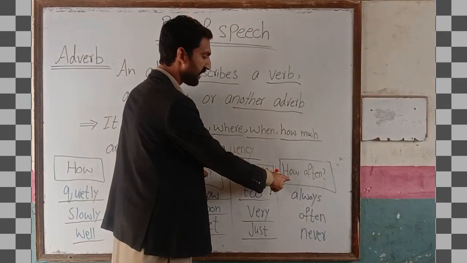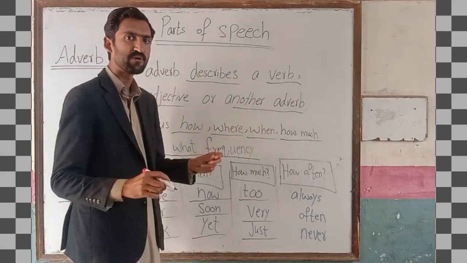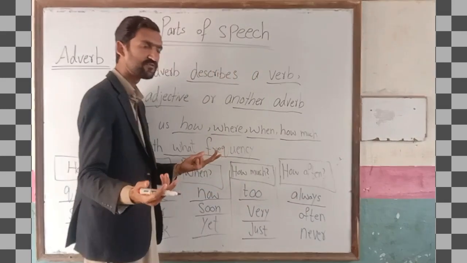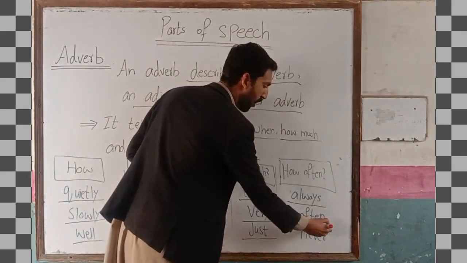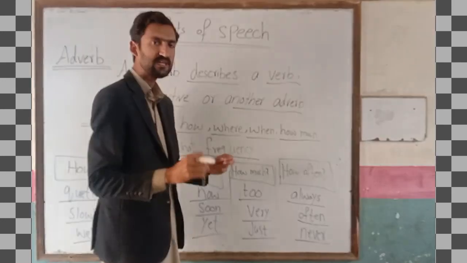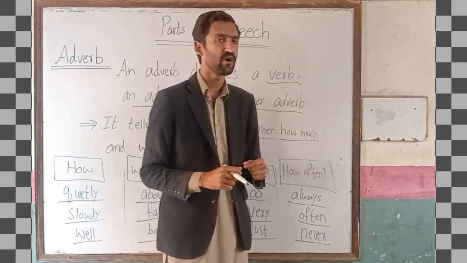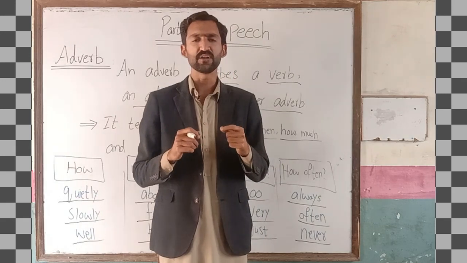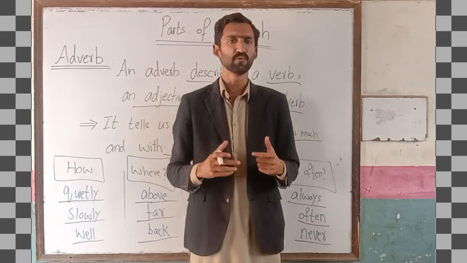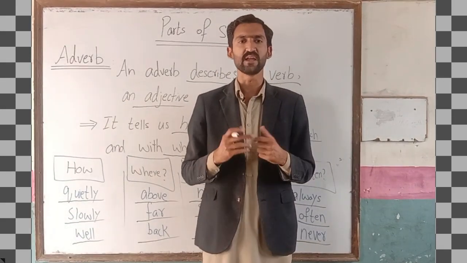Whenever you answer this question, mostly we say always, then often, and at the end never. These are a few aspects of the adverb that is used for communication and for writing as well.